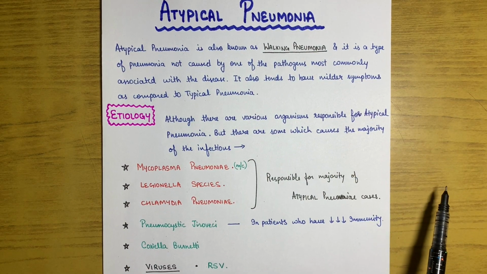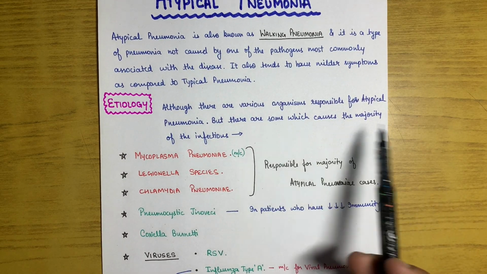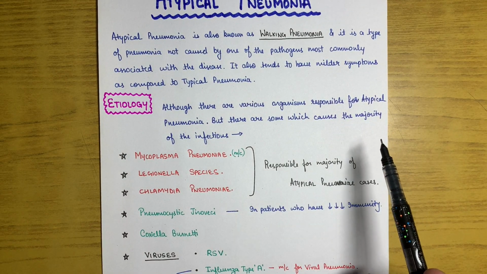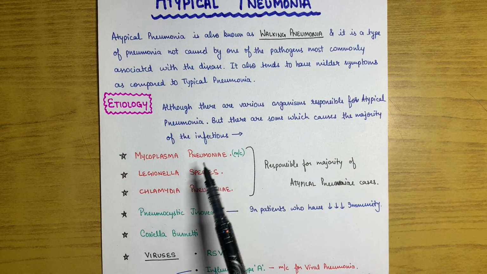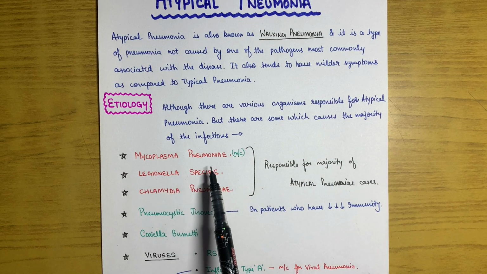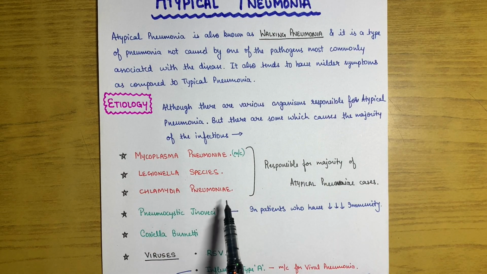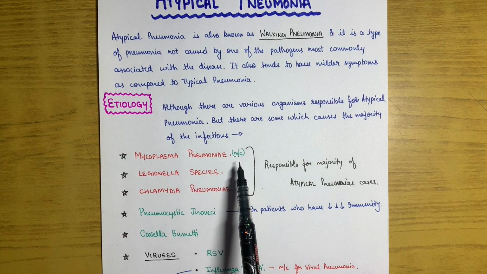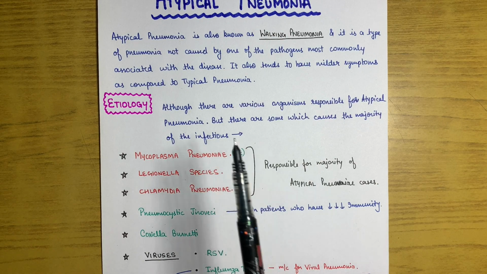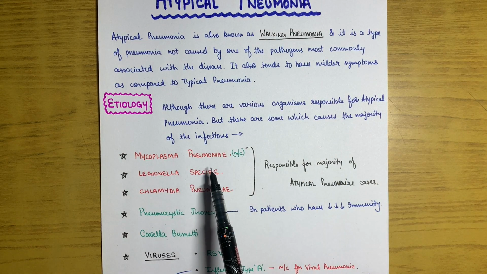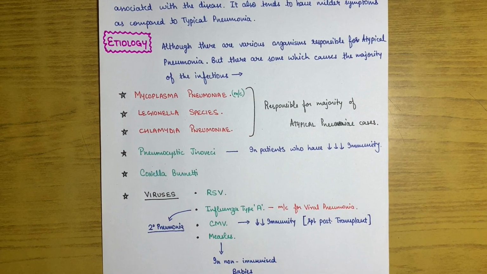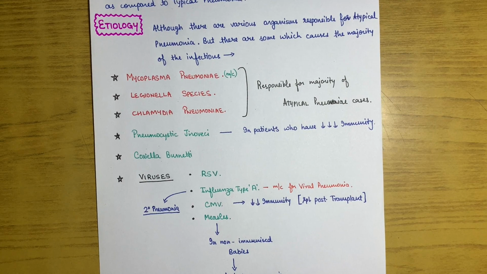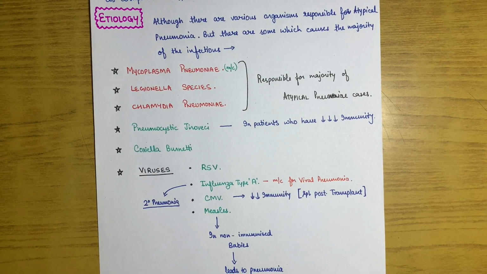So, etiology. Although there are various organisms responsible for atypical pneumonia, there are some which are majorly responsible for the infection. The main triad responsible for atypical pneumonia is Mycoplasma pneumoniae, Legionella species and Chlamydia pneumoniae. Out of these, the most common causative organism is Mycoplasma pneumoniae. Apart from these three, there can be Pneumocystis jirovecii, Coxiella burnetii, or viruses which can lead to atypical pneumonia.